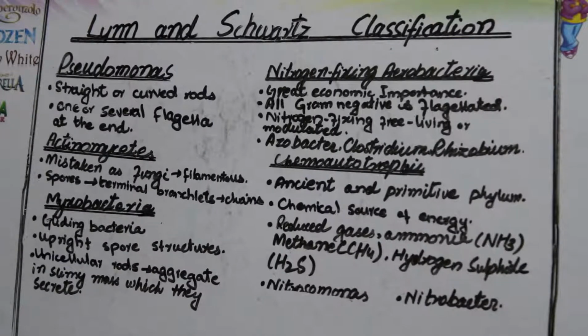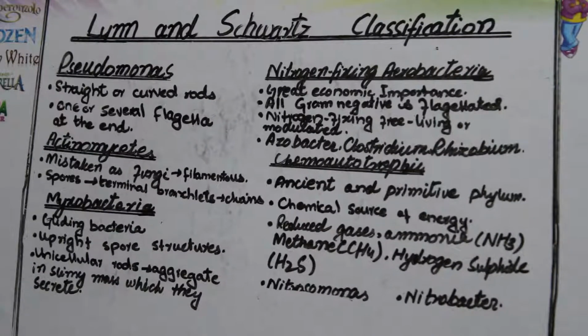The next one is myxobacteria. Myxobacteria are gliding bacteria, which have upright spore structures, meaning spore structures are present in an upright position, straight upward, and they are unicellular rods which aggregate in a slimy mass which they secrete themselves. They are filamentous in nature, and the filaments are aggregated in this way. They are unicellular rod-like structures.